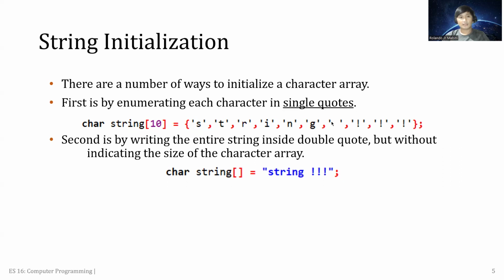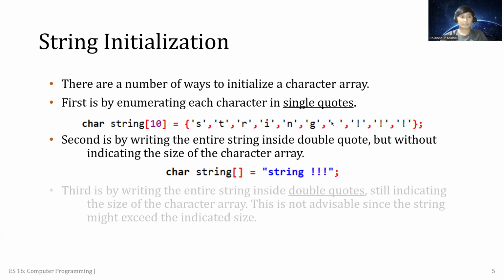As we can see, the first declaration with the single quotation and the second declaration with the double quotation, the output in C programming are just the same. So whether you use the single quotation or the double quotation, the results are the same.